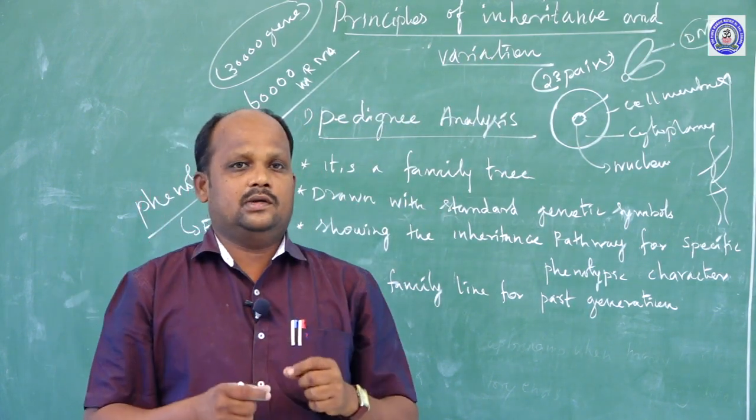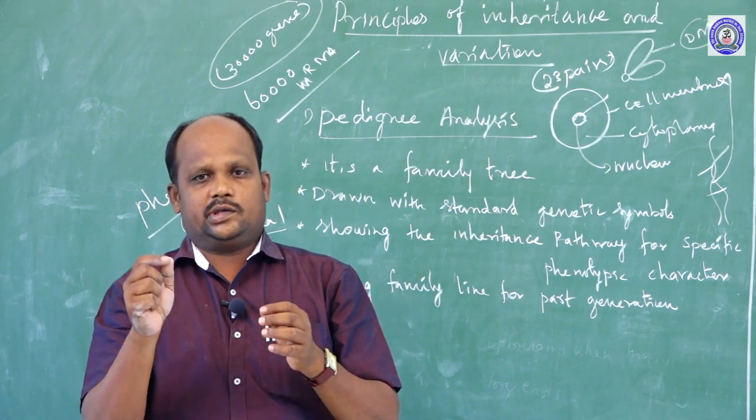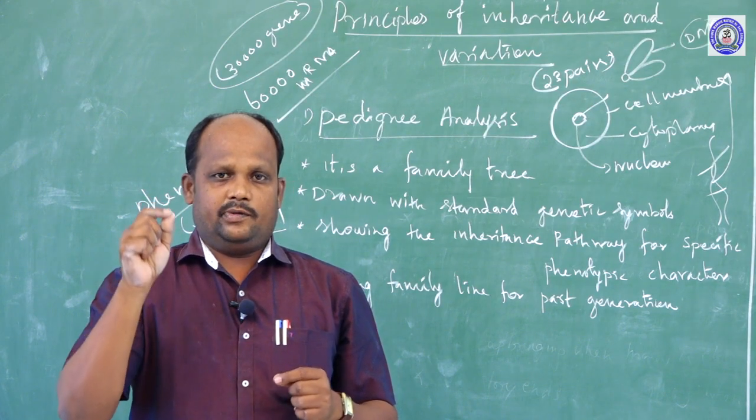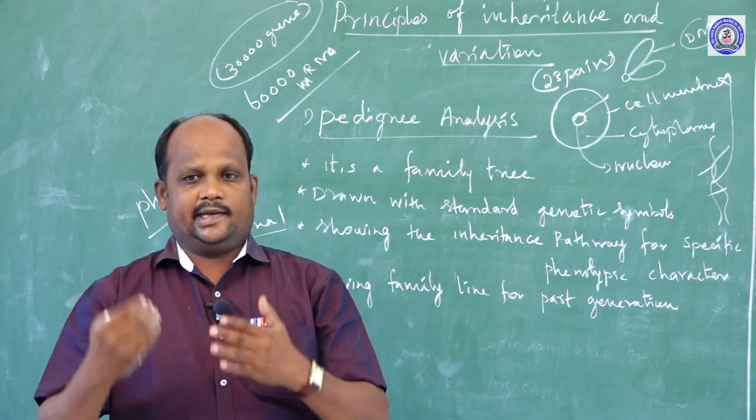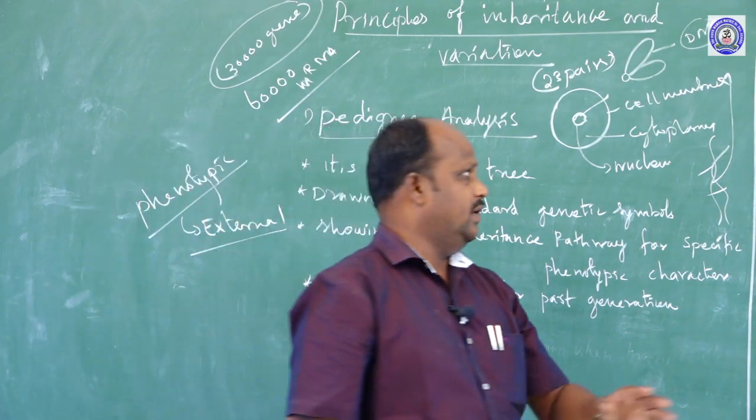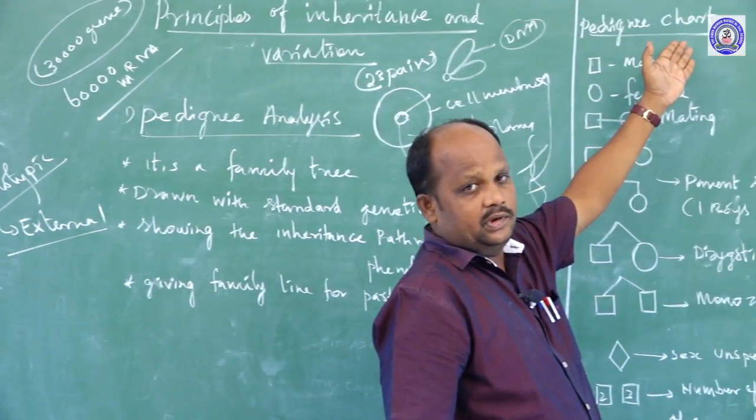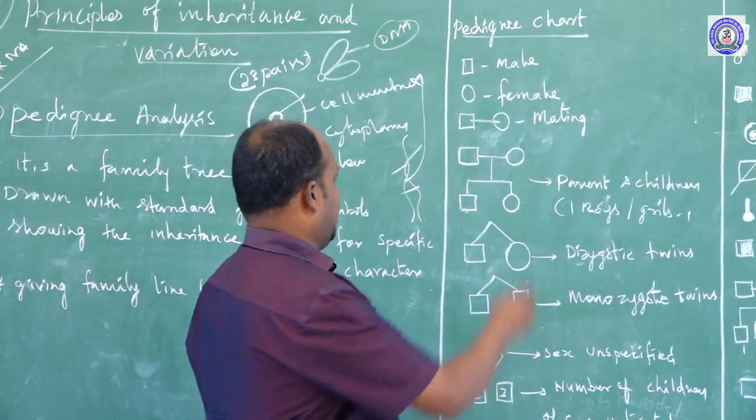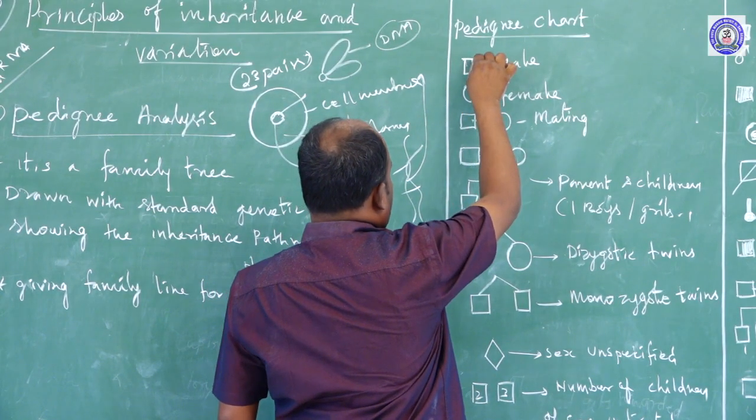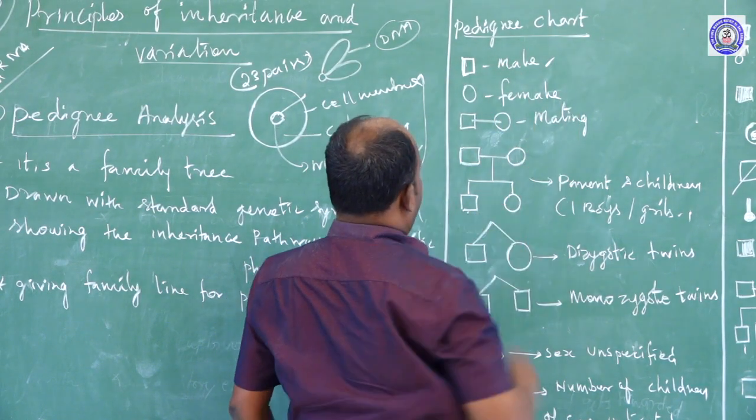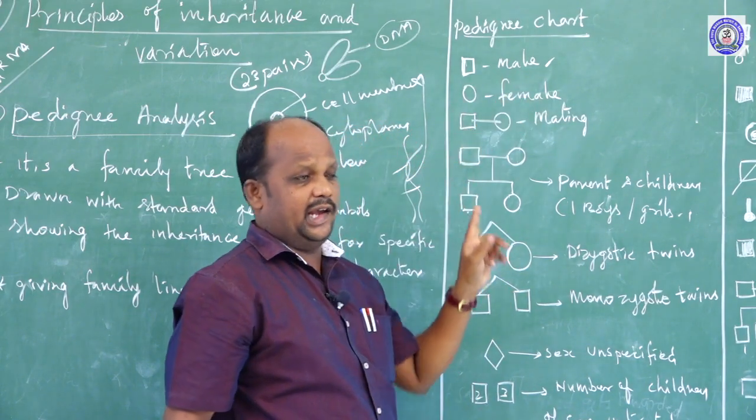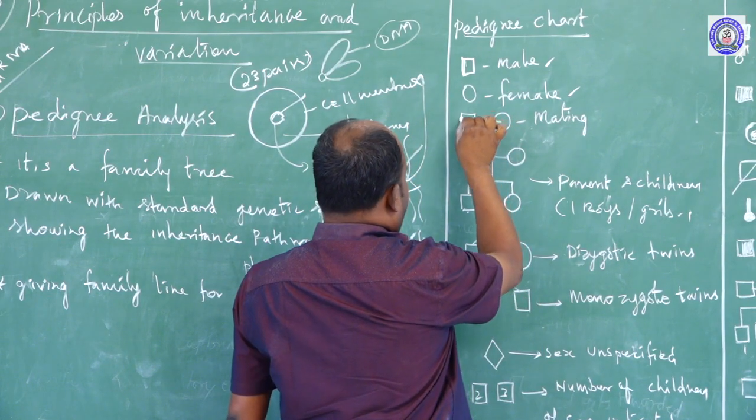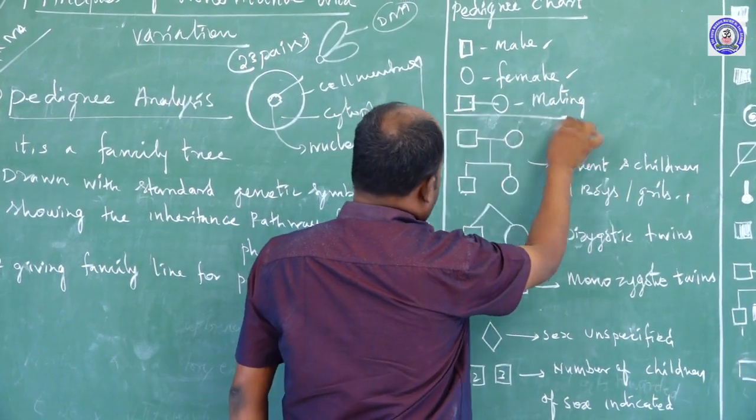The observed characters we should list out, giving specific symbols, and listing the characters symbol-wise. This process is called a pedigree chart. Here are the symbols and the explanations. First, the square symbol represents a male, which means male human beings. The round symbol is female. We connect male and female after marriage, which means matings.